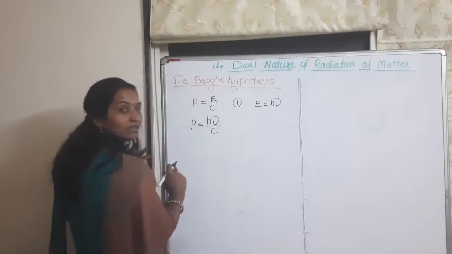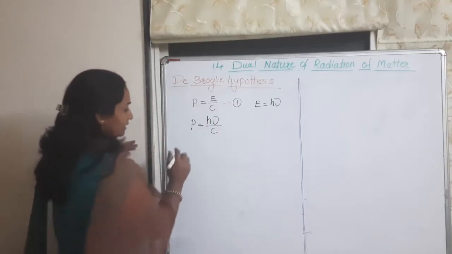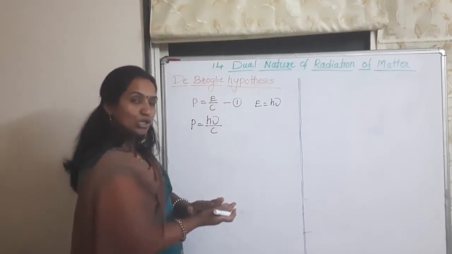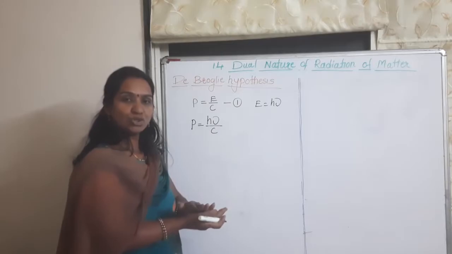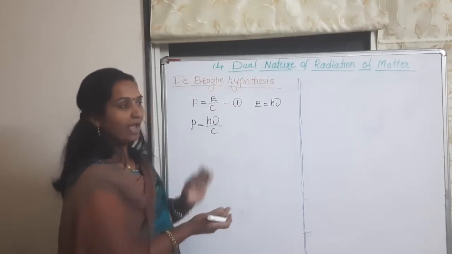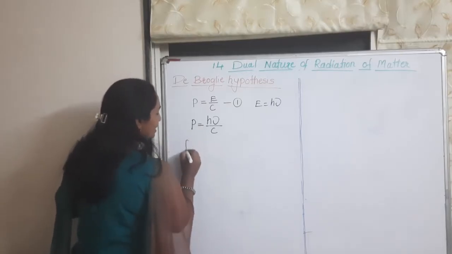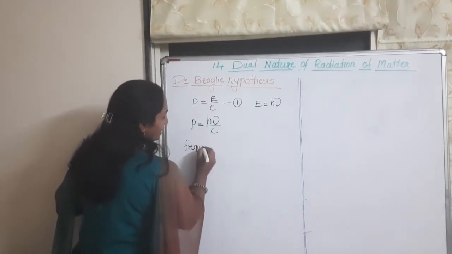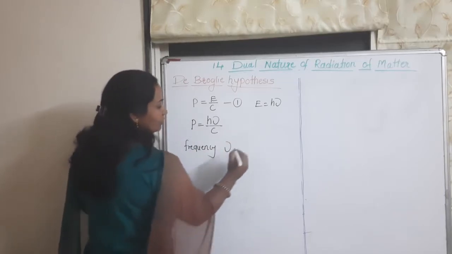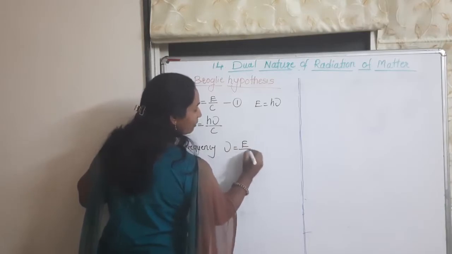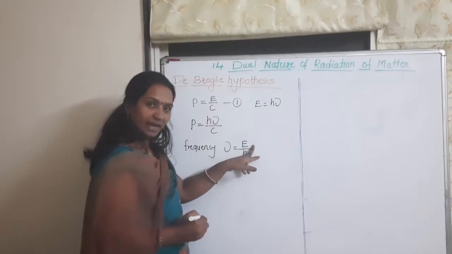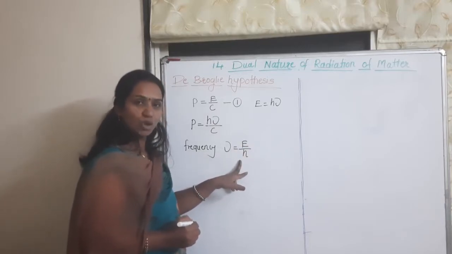Next we consider the formula for the frequency and wavelength associated with a wave of mass m. Consider a particle of mass m and velocity v. The frequency associated with the wave has the symbol nu, which is equal to E upon h. This is the formula for the frequency, where E means energy and h means Planck's constant.